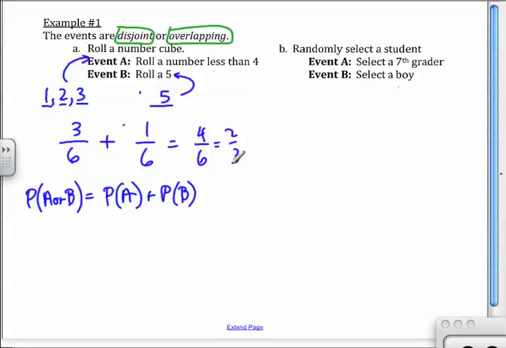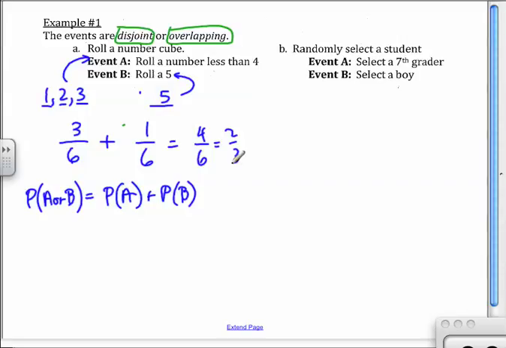It is overlapping because I can have a common outcome. I can choose a 7th grader that is a boy, right? Now, there are some 7th graders who aren't boys, but it's otherwise known as 7th grade girls, right? Okay, good. But there is some overlap, okay?